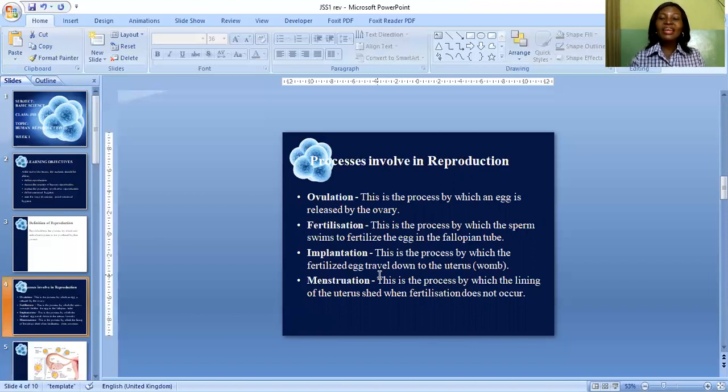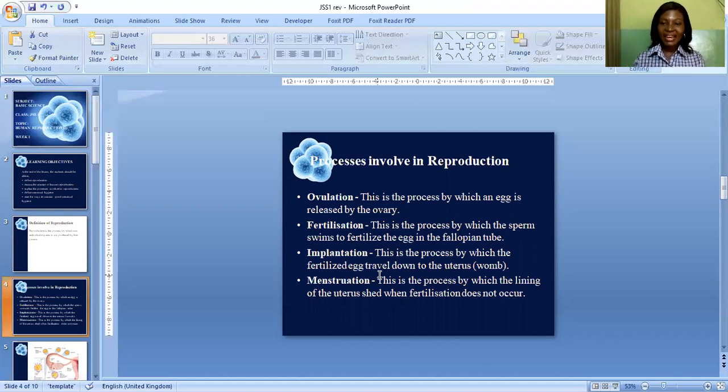When a young woman, after ovulation, engages in sexual intercourse, the egg in the fallopian tube will be fertilized by the sperm from the man. This process is called fertilization. Fertilization is the process by which the sperm swims to fertilize the egg in the fallopian tube.